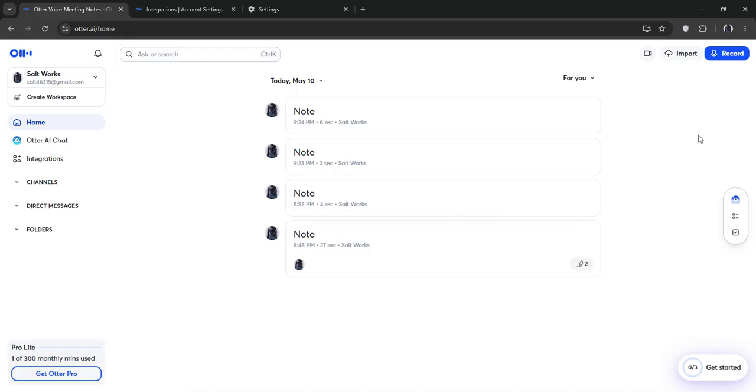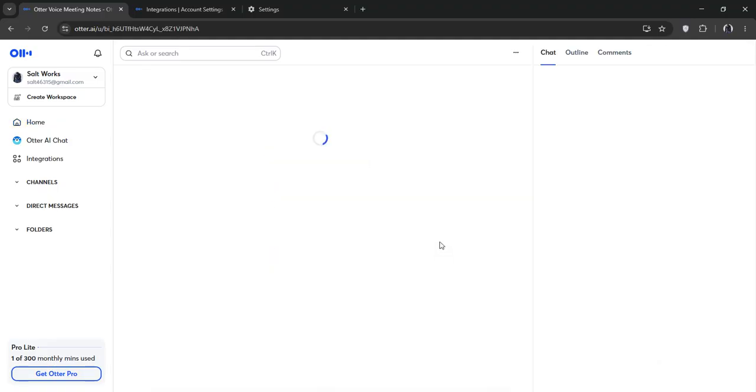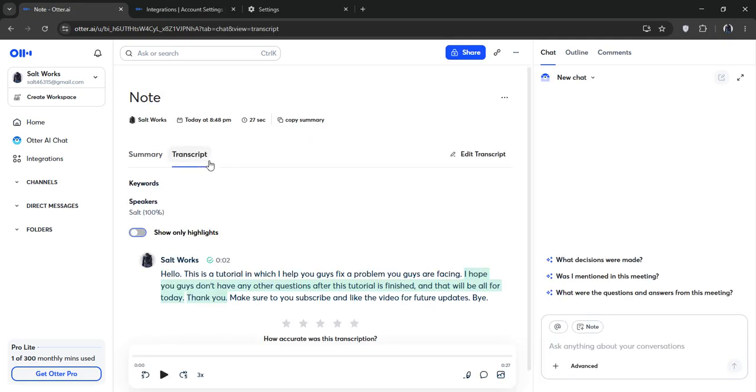Second, avoid overlapping speech. When multiple people talk at once, Otter struggles to separate speakers. Pause briefly, or let each person finish their sentence. Third, use consistent display names across calendar and conferencing systems. Consistent names help Otter match speakers accurately.